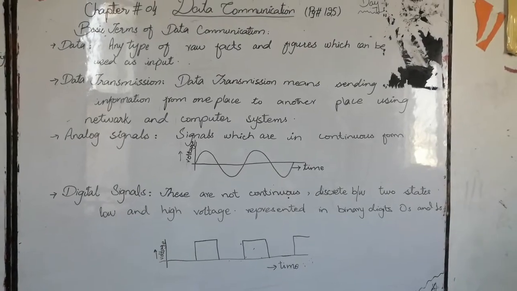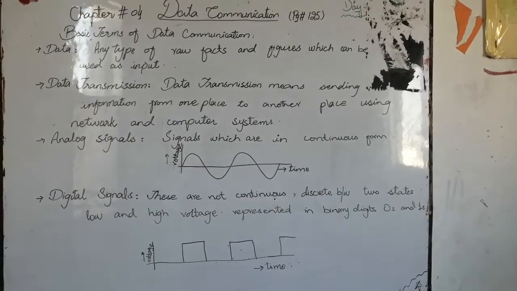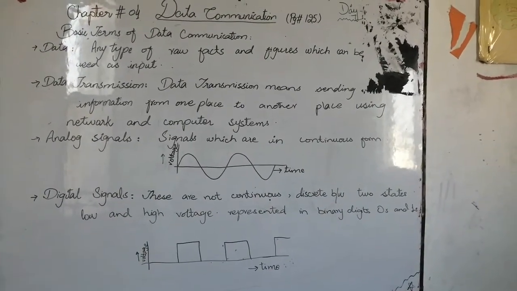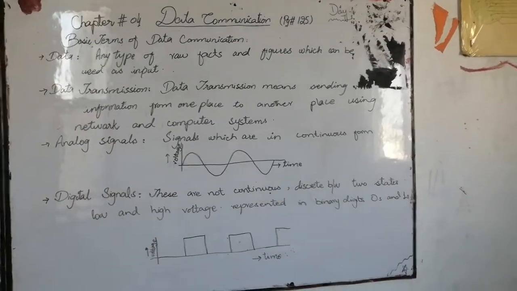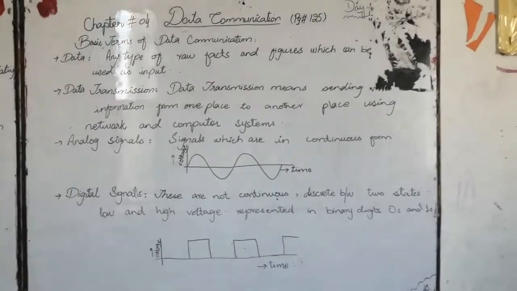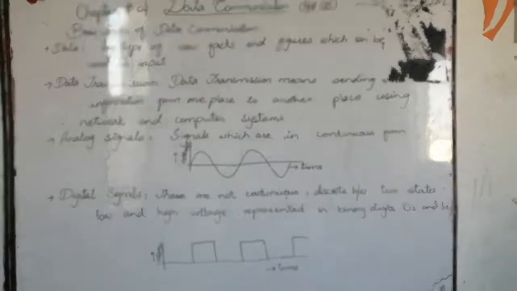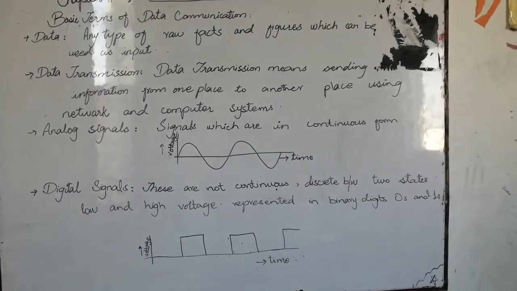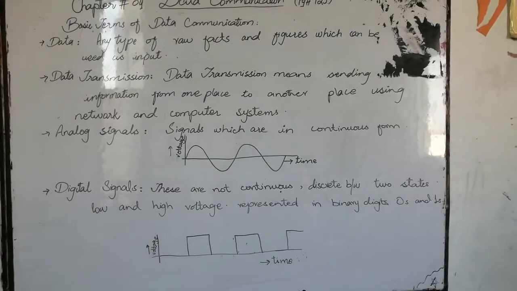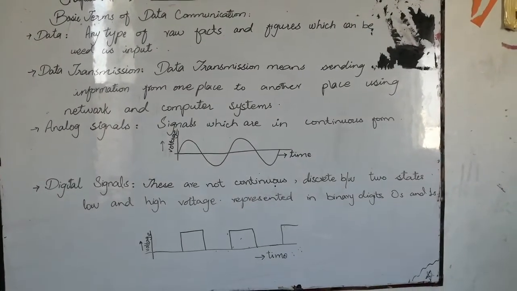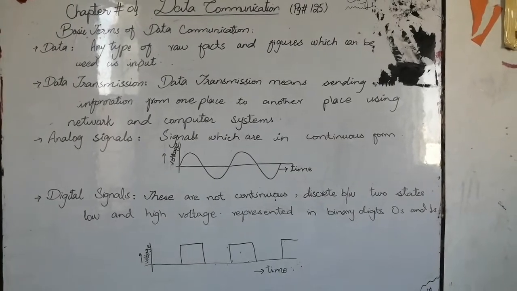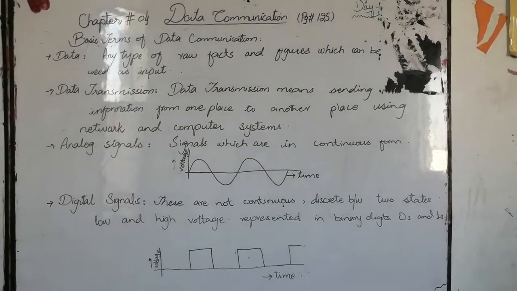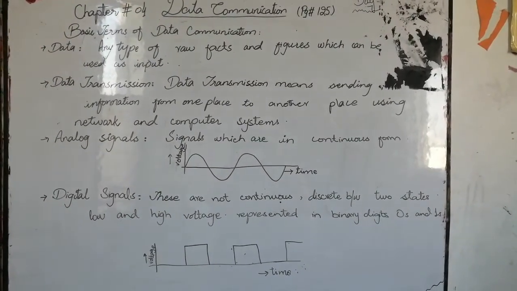Data, data transmission, and the third one is signals, analog signals and digital signals. What is data? Data is basically any type of raw facts and figures which can be used as input. All the inputs we are using in our computer, which we can provide to our computer for any type of processing, is called data.